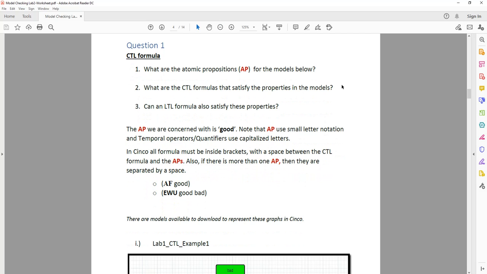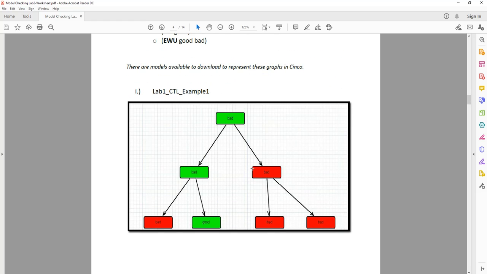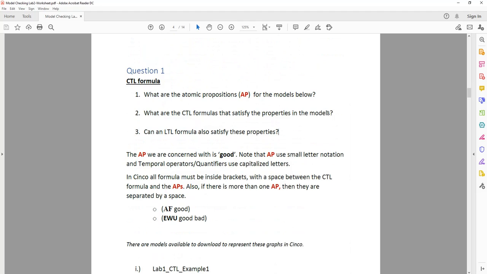Okay, so let's do part 2. I'm going to let you do part 3. So go back to lab 1, look at LTL formula and see if you can get these paths. But I'm going to do question 2 for you. What are the CTL formulas that satisfy the properties in this model?